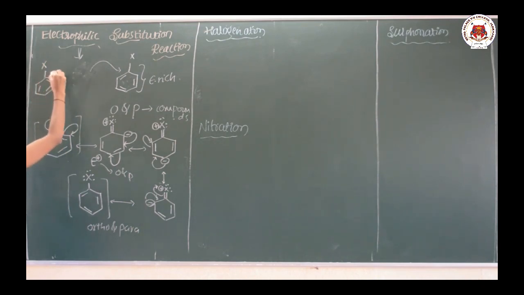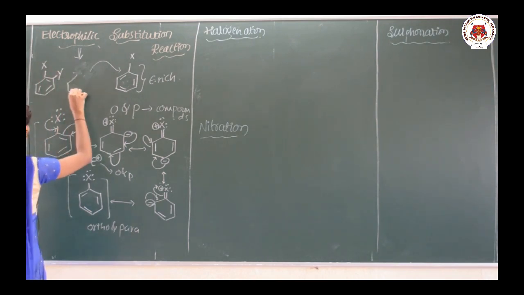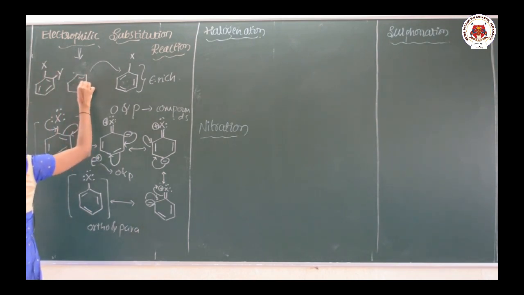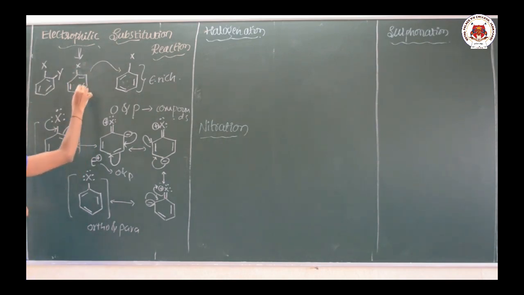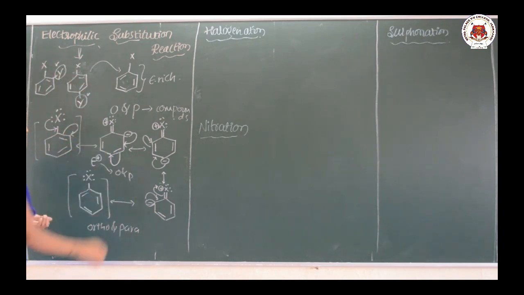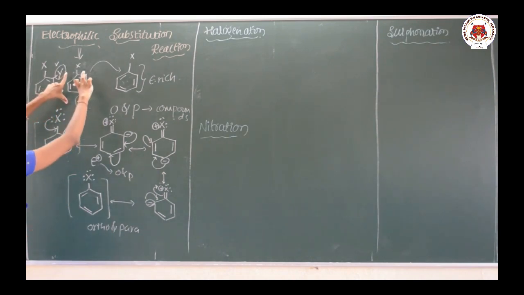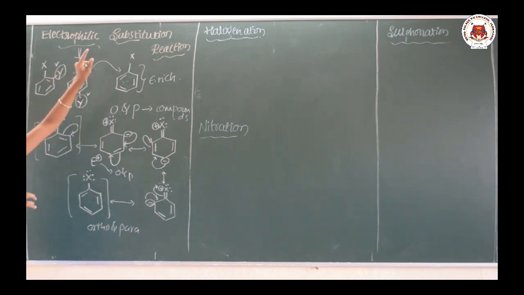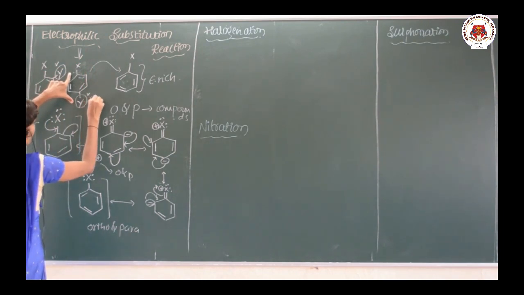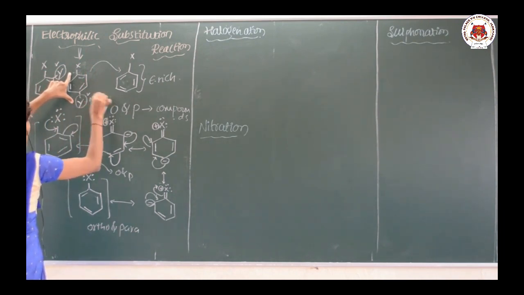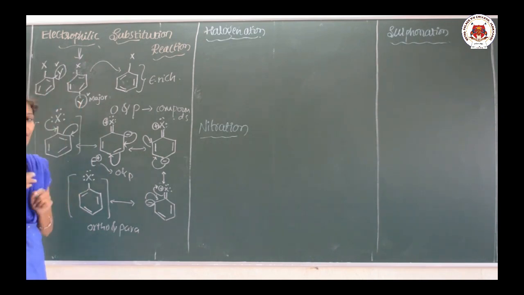This is our halogen. Just think that I have added any one substituent here. Y is the electrophile, and this is the ortho, while this is the para. In the case of this electrophilic substitution reaction, the para product is the major product, or the para compound is the major product.